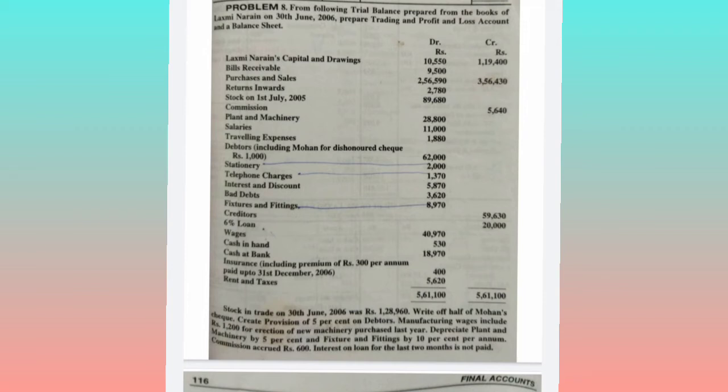For the last year expenditure they are taking under the wages, so we should not consider that amount as a current year expenditure. So we need to eliminate this 1200 amount from the wages, that is 40,970 minus 1200.